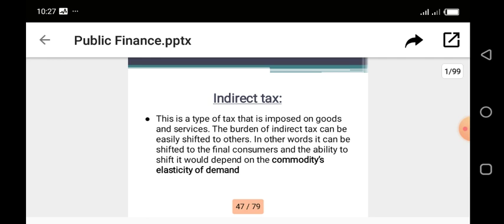Depending on the commodity in question, that will determine if the burden of the tax will be shifted totally on the consumers, or the burden of the tax will be shared between the producer and the consumer.